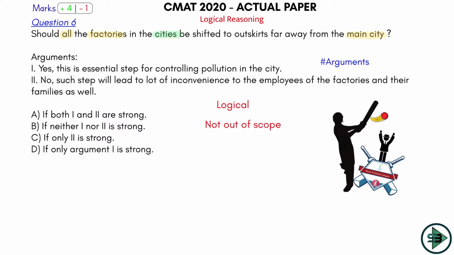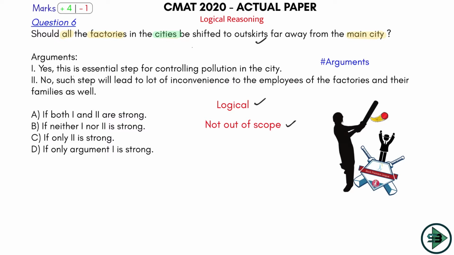So I know briefly in my brain why you need to shift the factories from cities to the outskirts of the city. There are some reasons for that. Now let's see which of these is a strong argument here. What is a strong argument? Something that is logical, giving me a logical reason as to why the factories should be shifted from the cities to the outskirts, and it should not be out of scope.